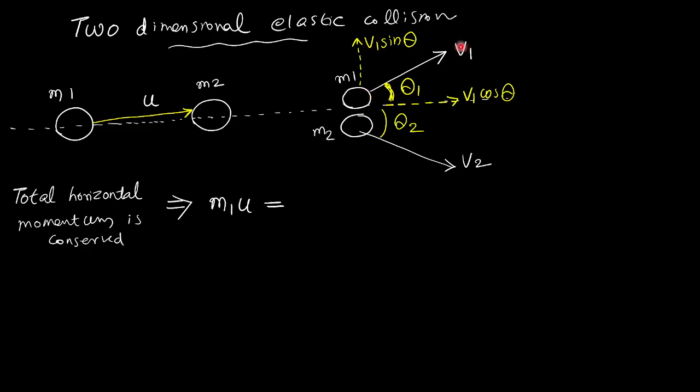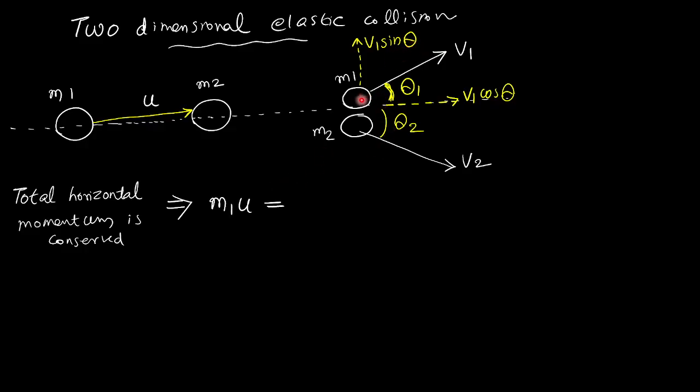V1 is an inclined velocity. In the horizontal direction, I mean the shadow, M1 is moving like this, the shadow appears to be moving with the speed V1 cos θ. The horizontal shadow moves with the speed V1 cos θ, the vertical shadow moves with the speed V1 sin θ.